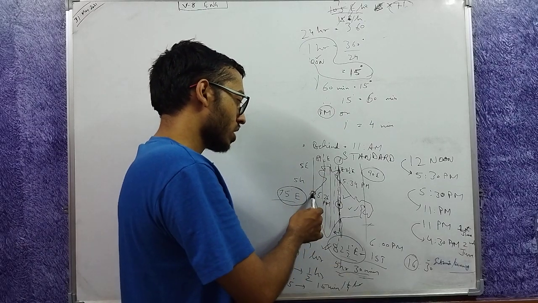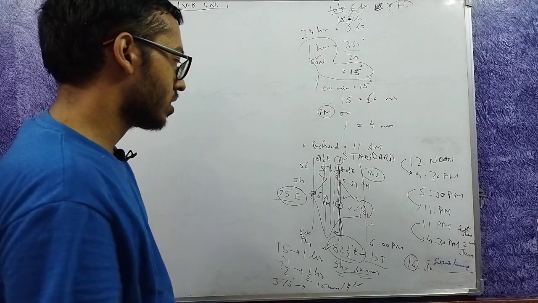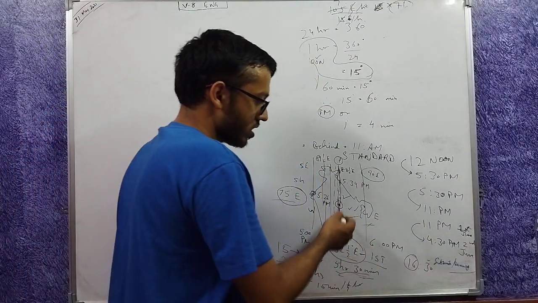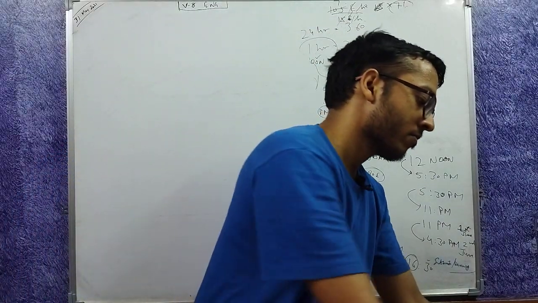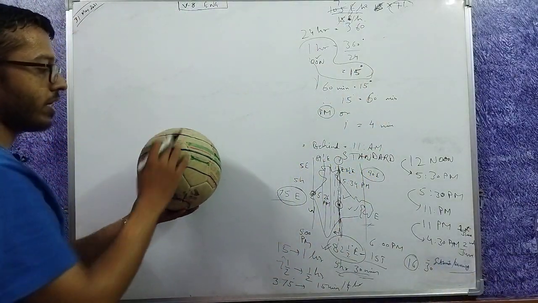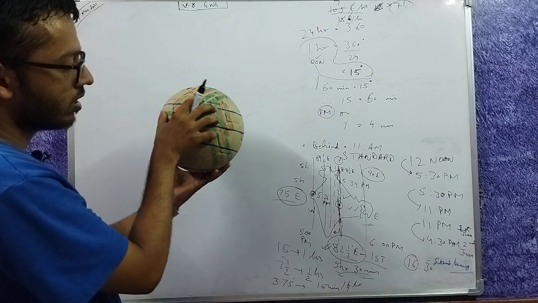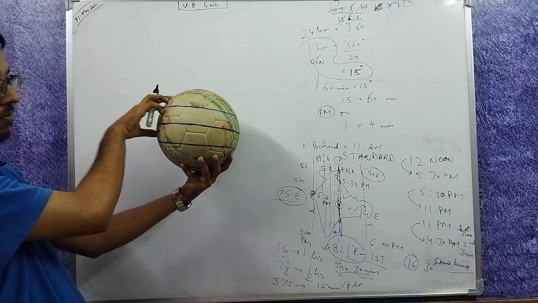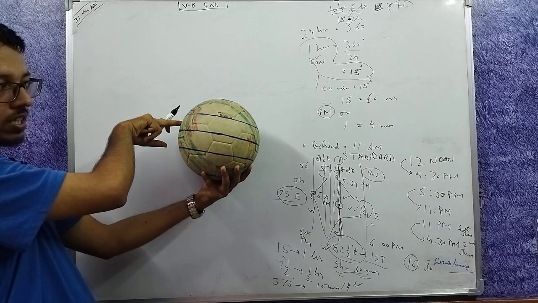So when people of Gujarat will be waking up, since earth rotates from west to east, Arunachal Pradesh will see the sun first. Here is the prime meridian, India is somewhere here, earth rotates from west to east. So when India is here, Arunachal Pradesh is here, Gujarat is here.